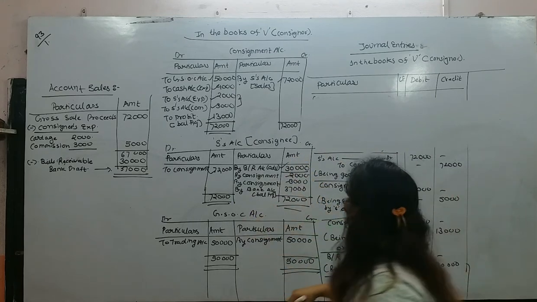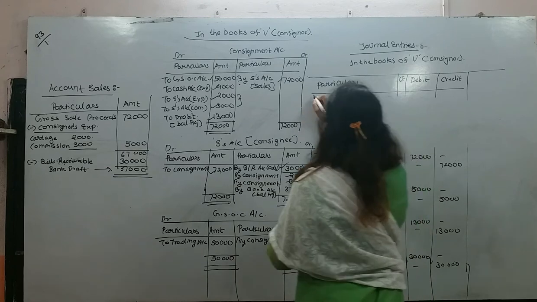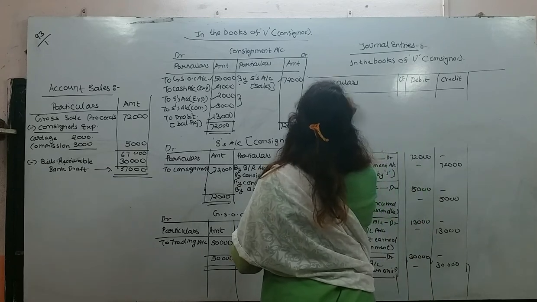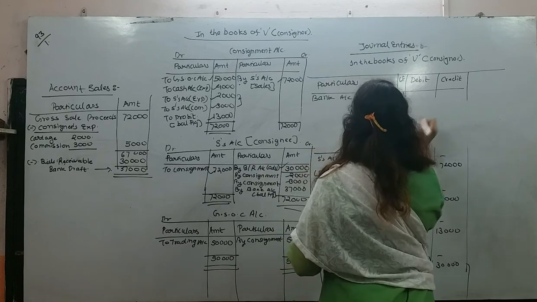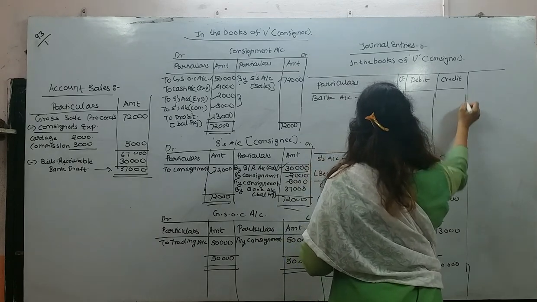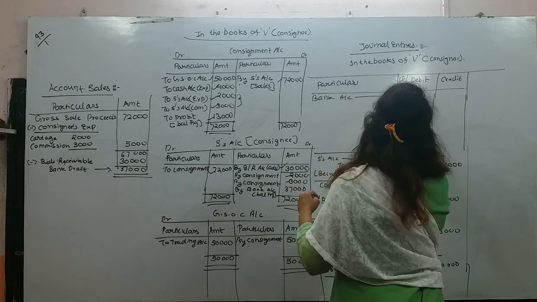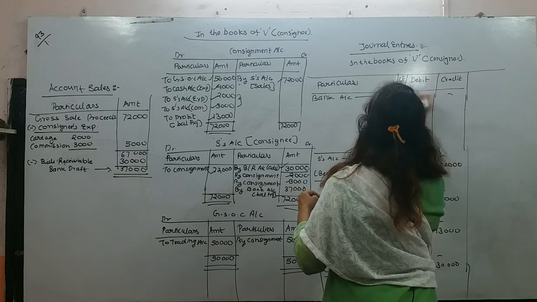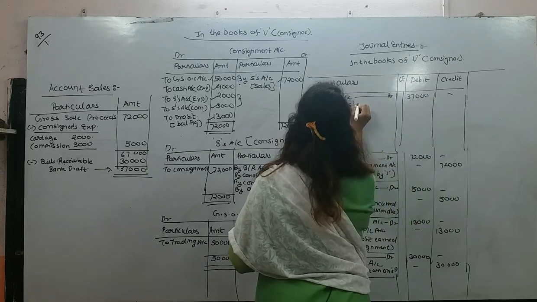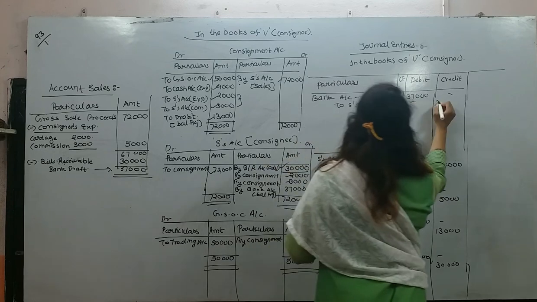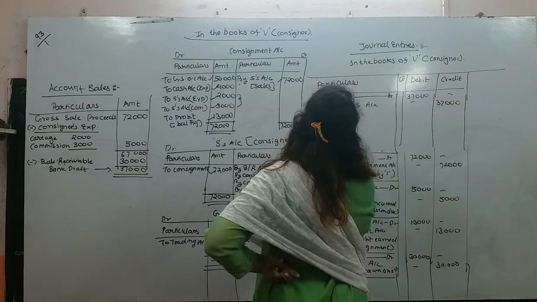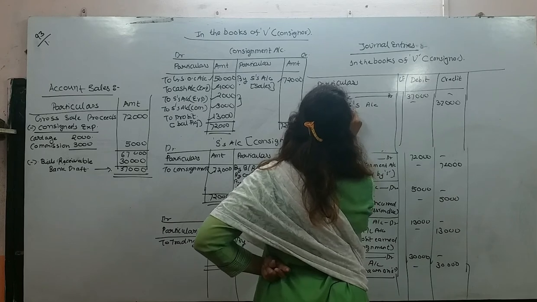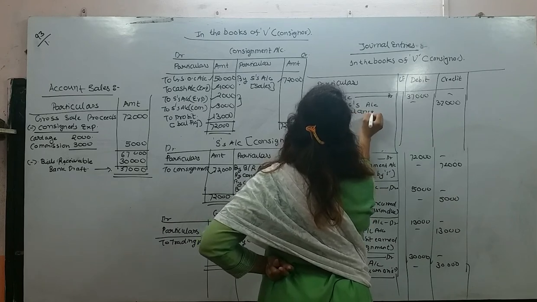Now the account sales entry: first I will write bank account debit. How much? 37,000 to S account, 37,000, being balance due.